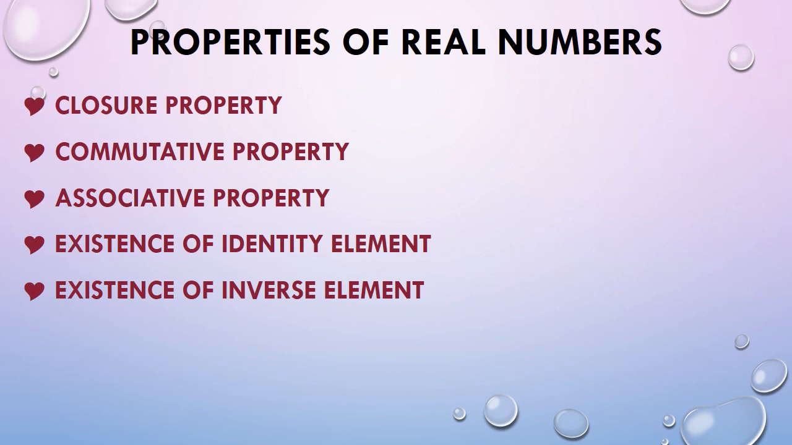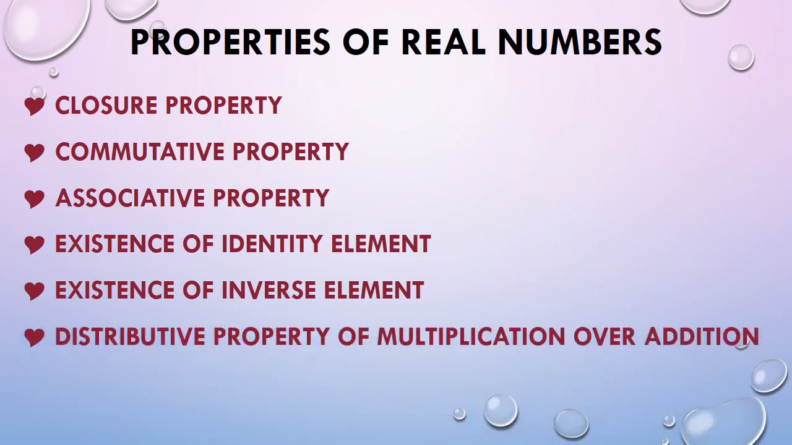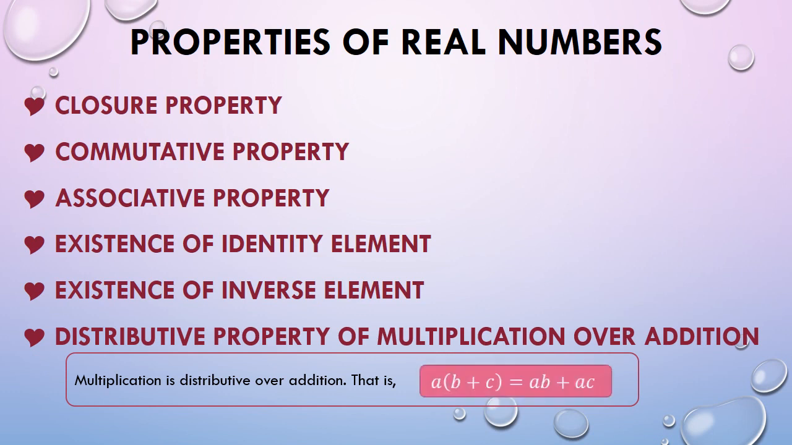The last property is distributive property of multiplication over addition. Ito lang ang tatandaan natin para sa property na ito. We will start from this side of this equation. Ang gagawin lang dito to obtain the right-hand side is we're going to distribute the variable a kay variables b and c na nasa loob ng parenthesis.